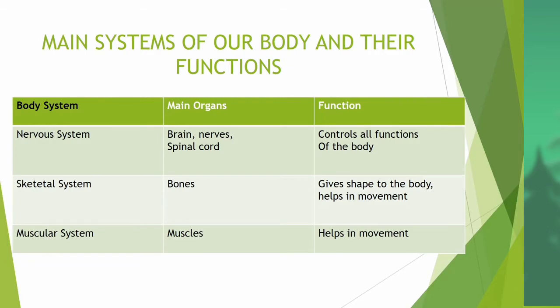These organs control all functions of the body. Next one, skeletal system. Main organ, bones. Its function is to give shape to the body and help in movement.